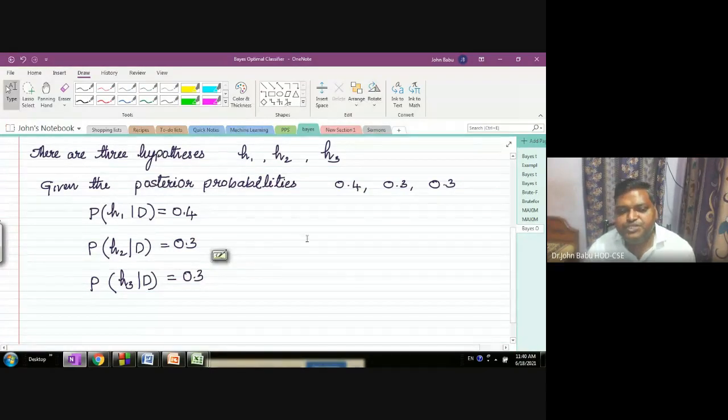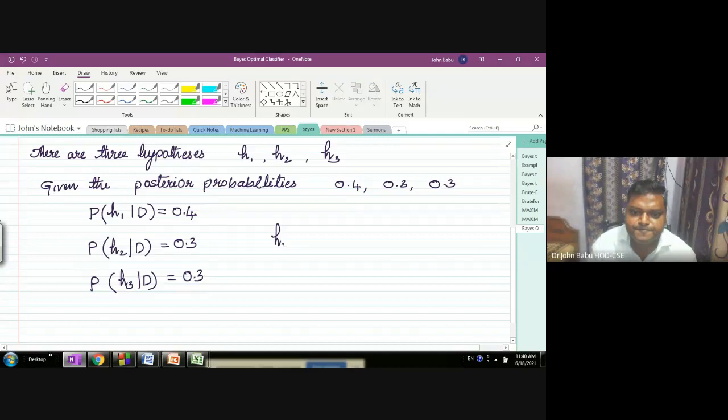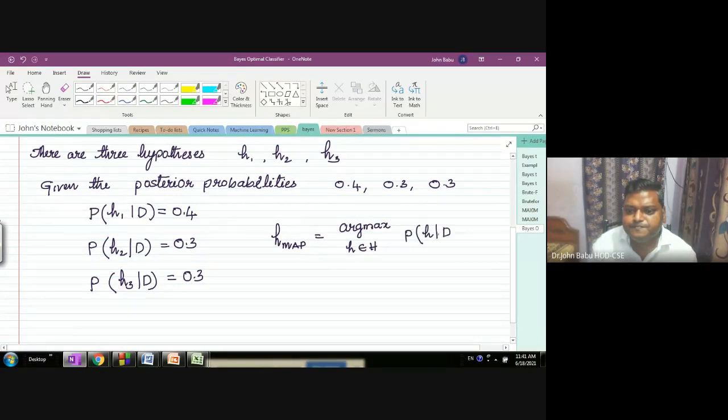Please tell me which is the MAP hypothesis among these three? What is H MAP? Formula? So which is H MAP among this? Which has a higher probability? H1 or H2 or H3?